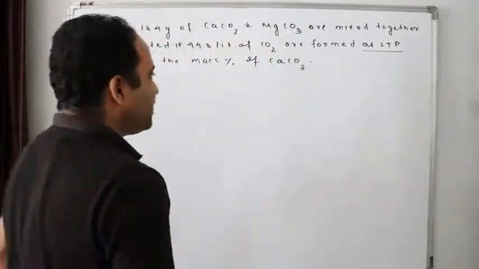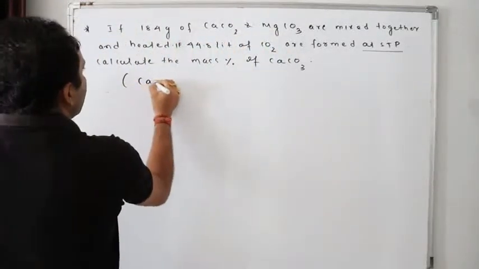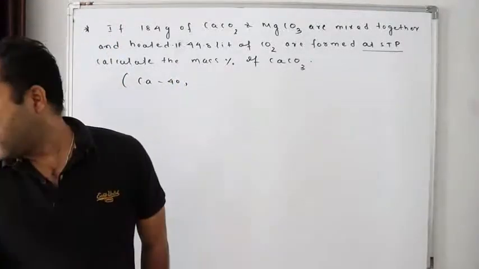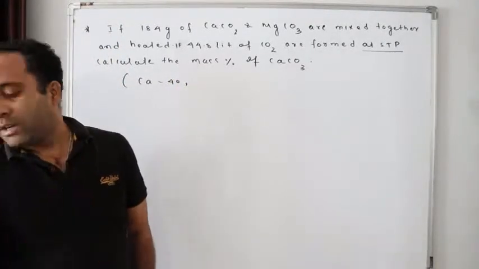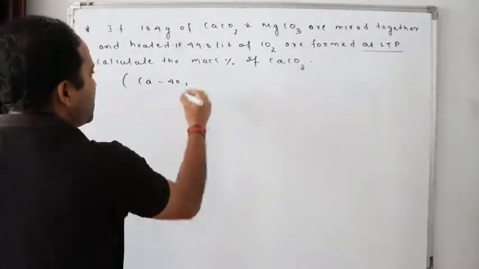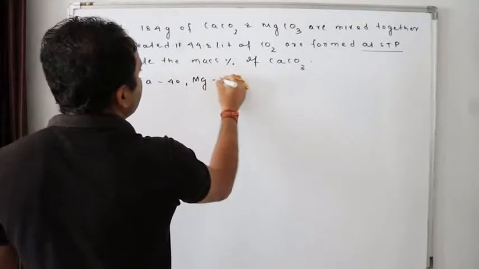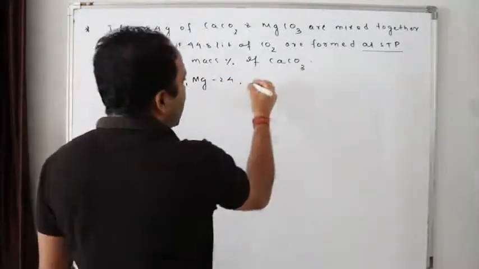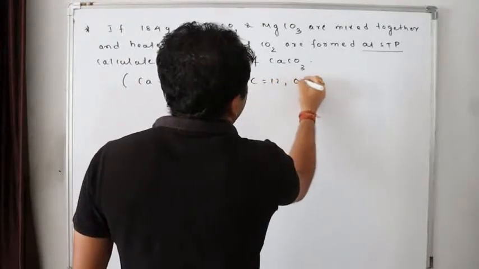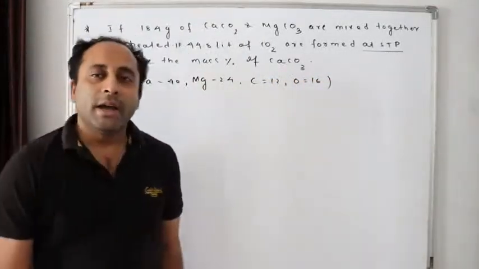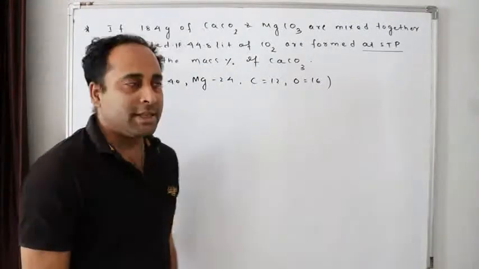Now, what else data have they given? They have given calcium 40. Do you understand what this is? I can say it is the molar mass, or in this case the atomic mass. Calcium they have given 40, magnesium 24, carbon 12 and oxygen 16.